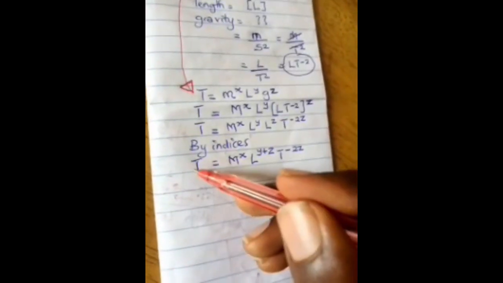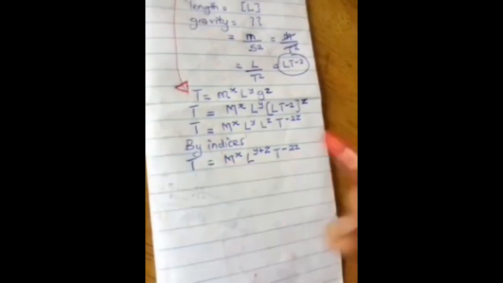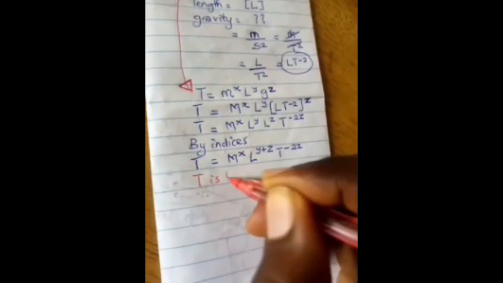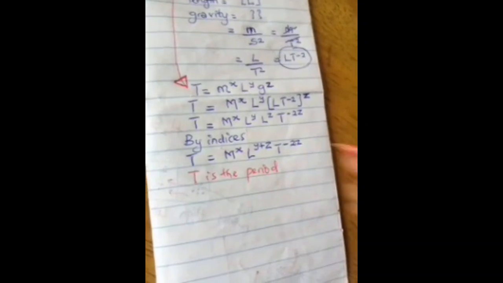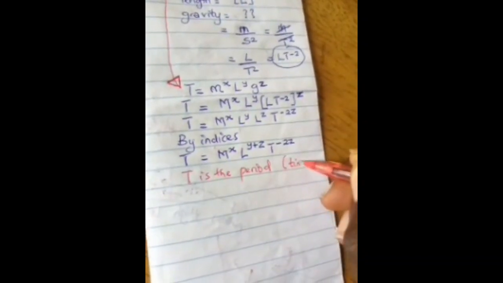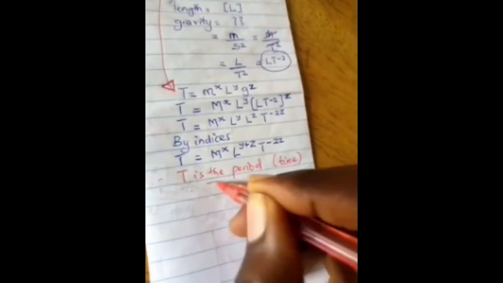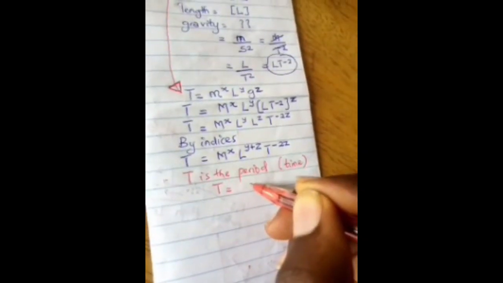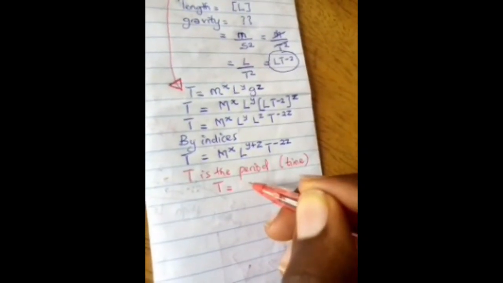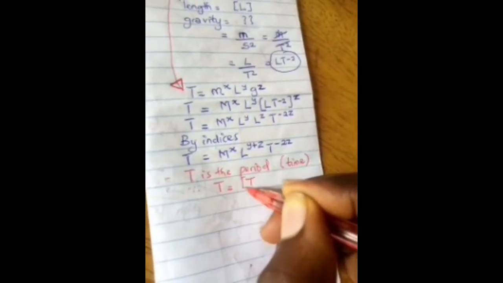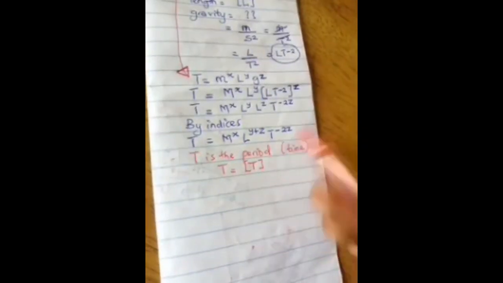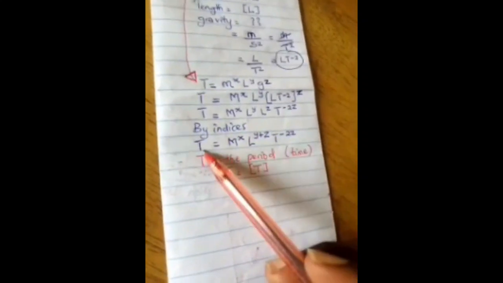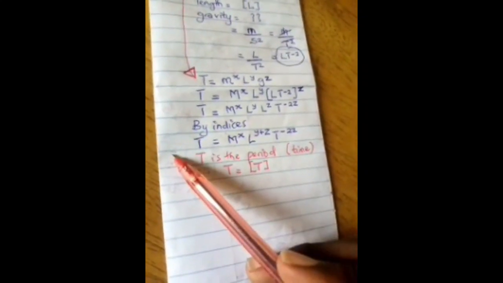Okay, so recall that from the question it says T is the period of oscillation of the pendulum, and recall that period is in time. So meaning that this T is dimensional. By dimensional analysis, it is going to be T. But since we have M, L, and T on the right hand side, we need M, L, and T on the left hand side.